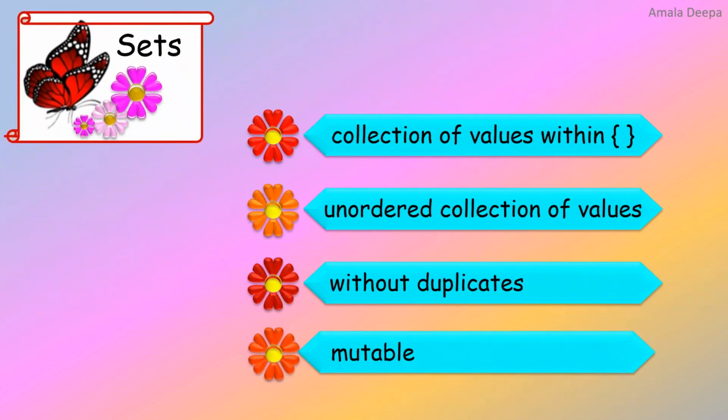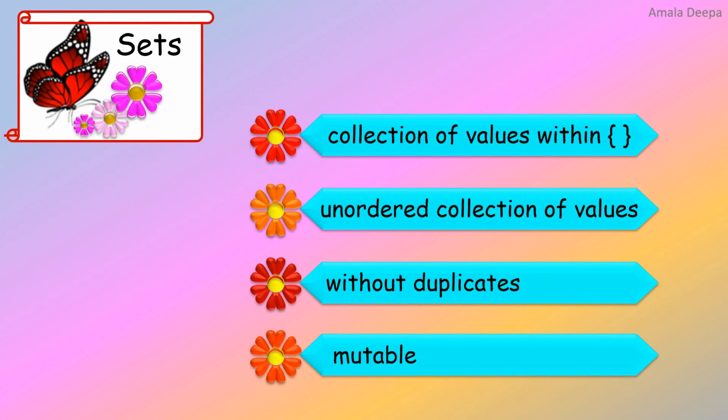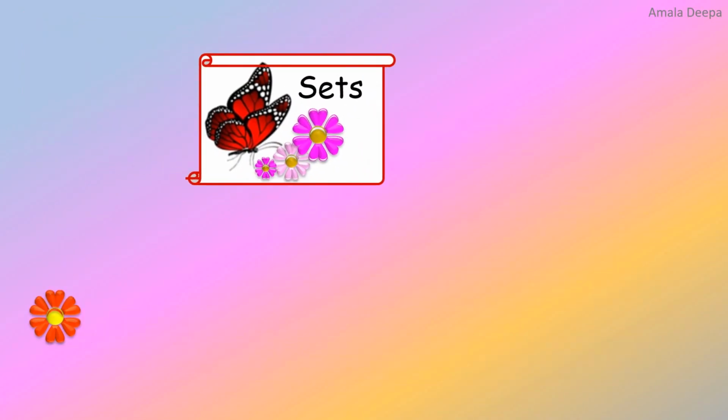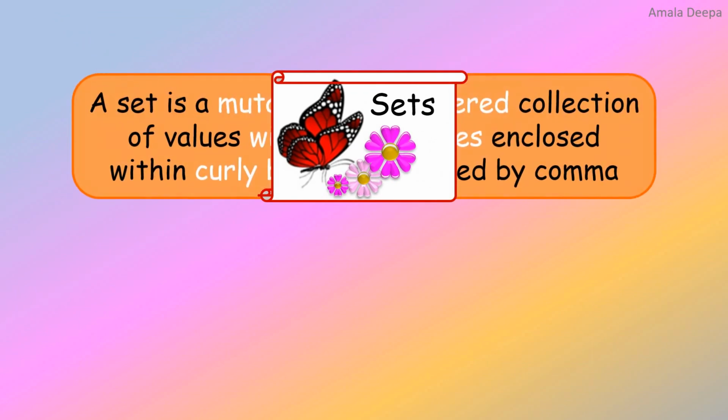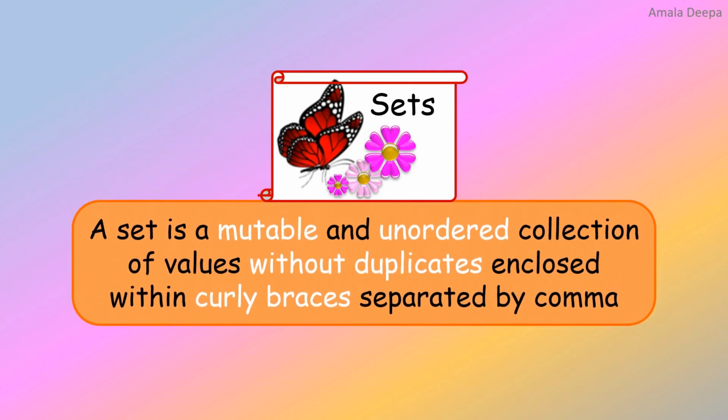I have discussed all the properties of a set. Now I can define a set as follows. A set is a mutable and unordered collection of values without duplicates enclosed within curly braces separated by comma.